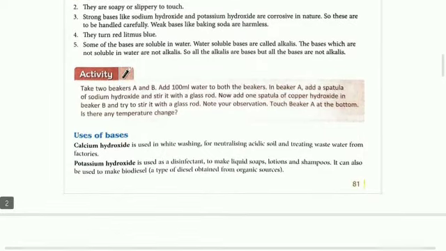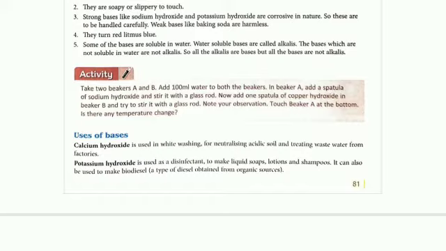Uses of bases. What are the uses of base? Why are we studying base? First, calcium hydroxide, formula Ca(OH)2, is used in whitewashing. It is called lime water. It is used for neutralizing acidic soil and treating wastewater from factories. When soil is very acidic, we use calcium hydroxide in soil, and also in wastewater from factories to neutralize it, and then it is thrown away.